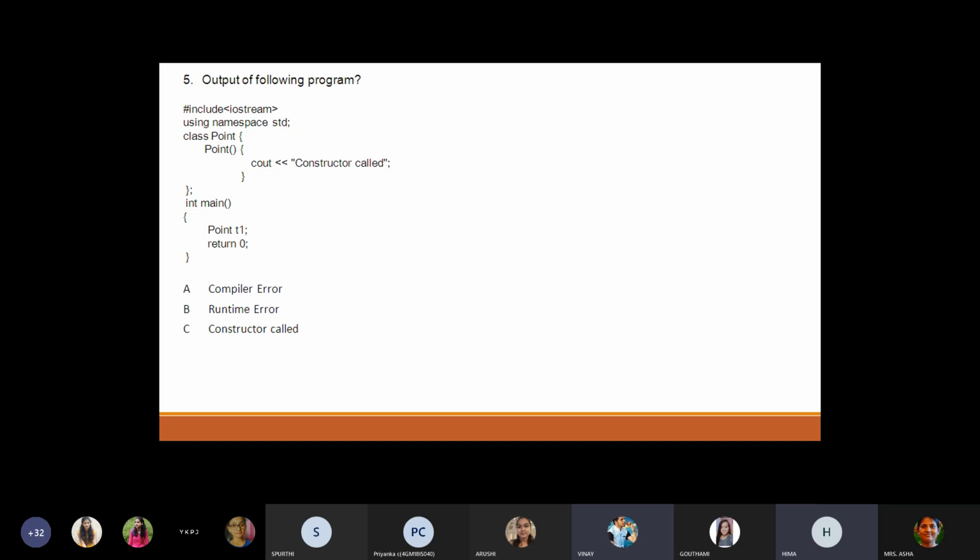Yeah, can you explain? Because the object is not declared. The object we have declared, no? For the class called point, we have declared the object as point T1. The answer is correct. It should be in public, right?